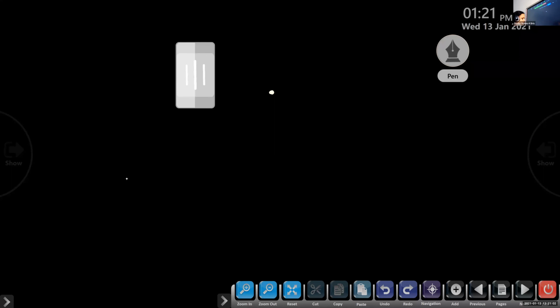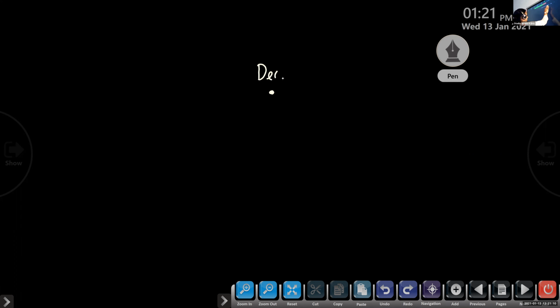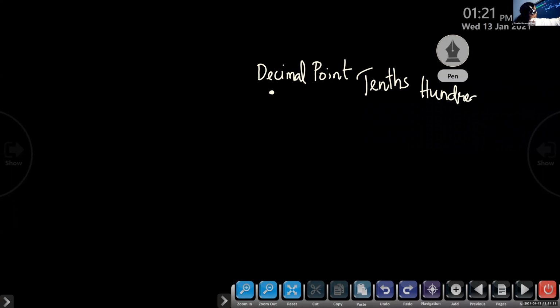We don't have many places to write, so we will write here. This is the decimal point. After the decimal point, the next is tenths. Then hundredths. Here we will write ones.